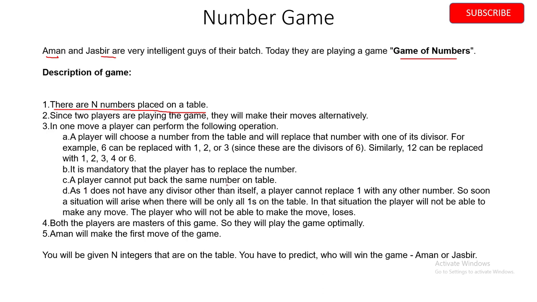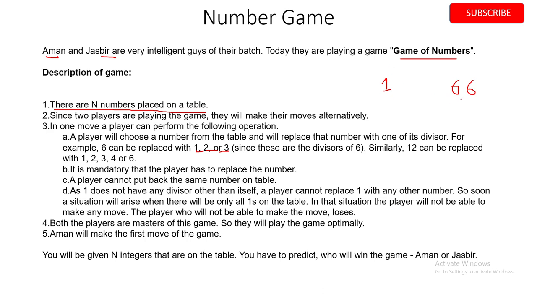A player cannot put back the same number on the table. So if 6 is given, you cannot replace 6 with 6. It must be 1, 2 or 3 that replaces 6. As 1 does not have any divisor other than itself, the player cannot replace 1. So the base condition we can get is 1. Soon a situation will arise where only ones are on the table.